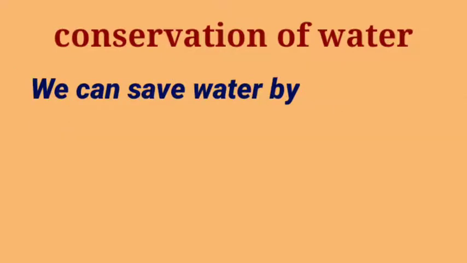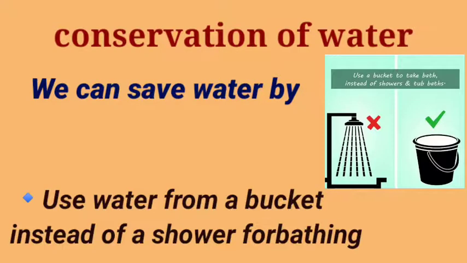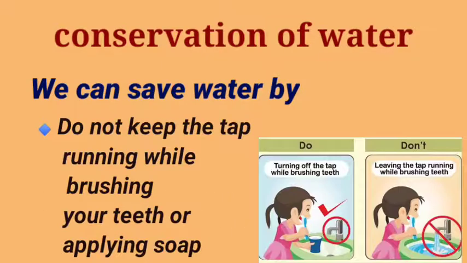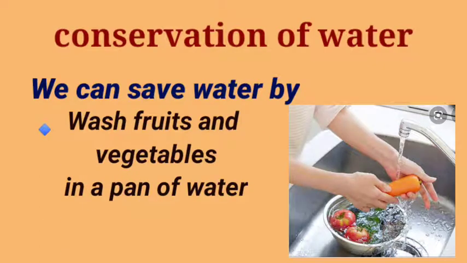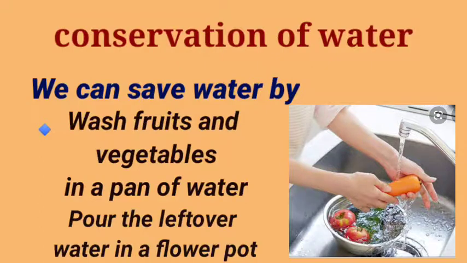We can save water by the following ways. First, use water from a bucket instead of a shower for bathing. Second one, do not keep the tap running while brushing your teeth or applying soap. Third, wash fruits and vegetables in a pan of water. Pour the leftover water in a flower pot. These are some ways to conserve water.